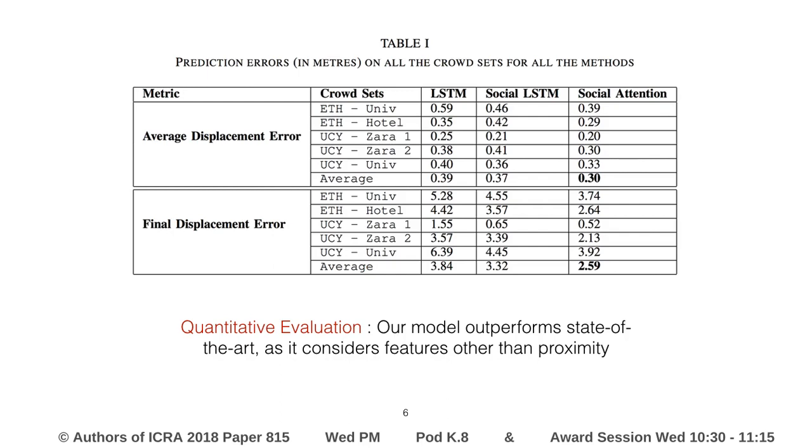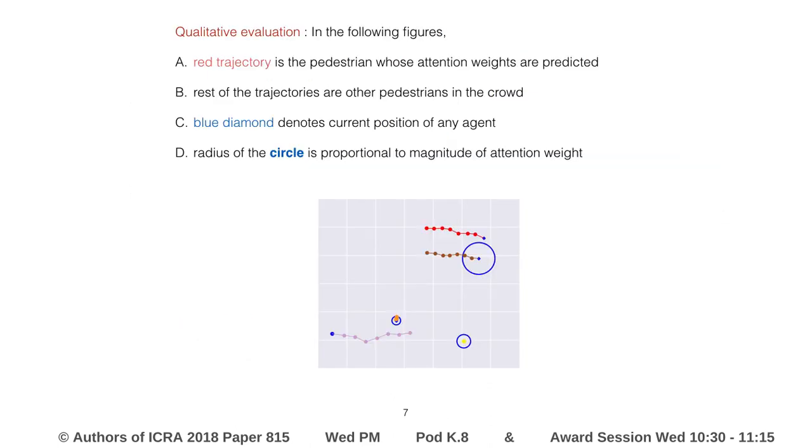Quantitative results show that our approach outperforms the previous state-of-the-art social LSTM on 5 benchmark real-world crowd datasets. We believe our approach works better because our model accounts for more influencing factors than just proximity. To better understand what our model learns, we observe the soft attention output for example scenarios. In the following figures, the red trajectory corresponds to the agent in consideration and the rest of the trajectories correspond to surrounding agents. For any trajectory, the blue diamond corresponds to their current position, dots correspond to their previous position, and the radius of the circle around their current position is proportional to magnitude of their attention weight.